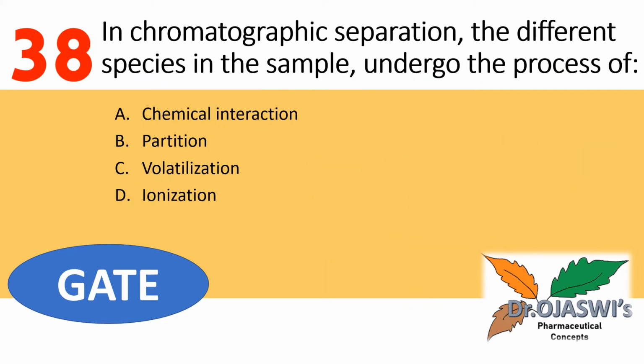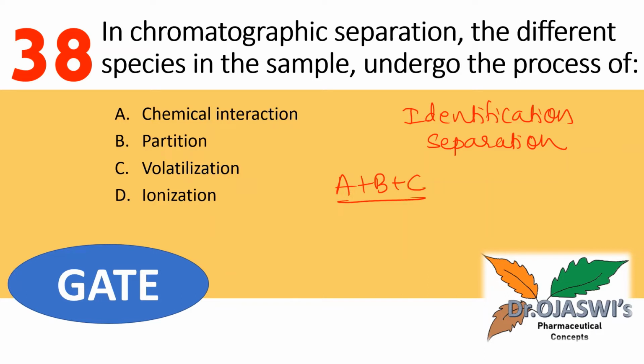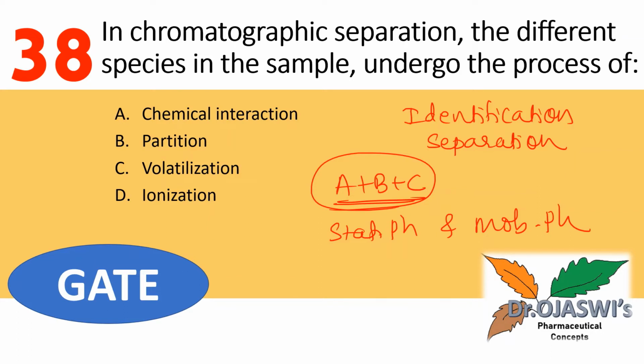In chromatographic separation, the different species in the sample undergo a process of. We know that chromatography is mainly used for identification and separation of chemical components from a complex mixture. If I have a mixture of three components passed through a stationary phase and mobile phase, all three components will have different degrees of affinity for these two phases.